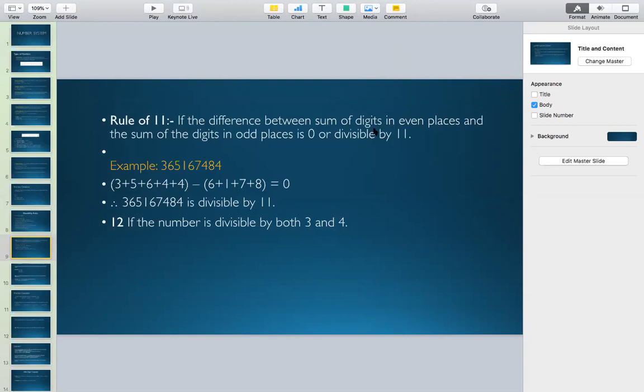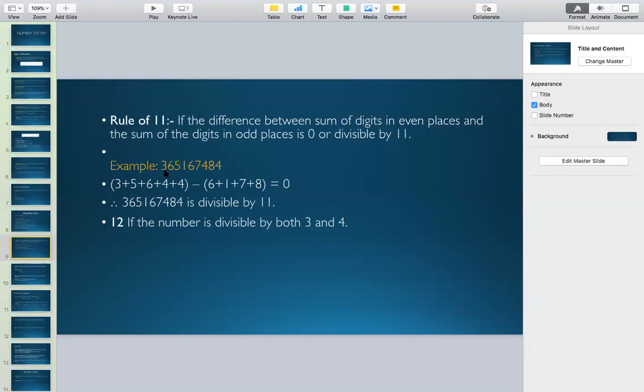See, the difference between the sum of digits in even places. Now, how will you recognize the digits in the even places? You can start from any side, the left hand side or the right hand side. It will not matter here. Let's say I start from the very left hand side. The very first digit is in the first position, then 6 is in the second position, 5 is in the third position, 1 is in the fourth position.